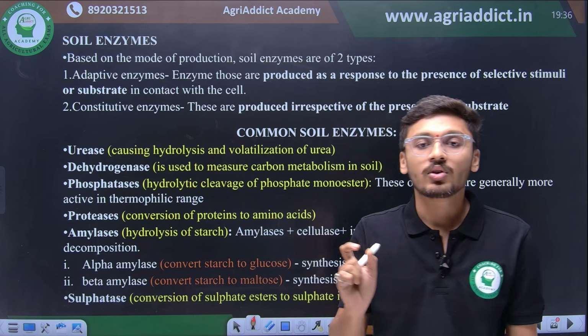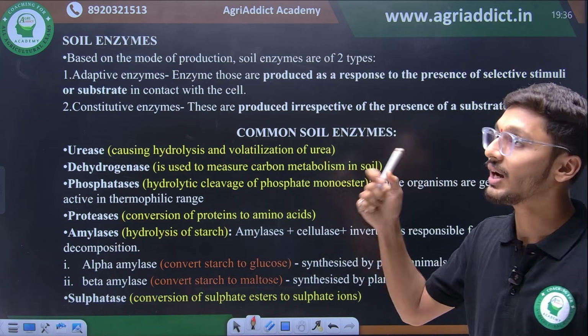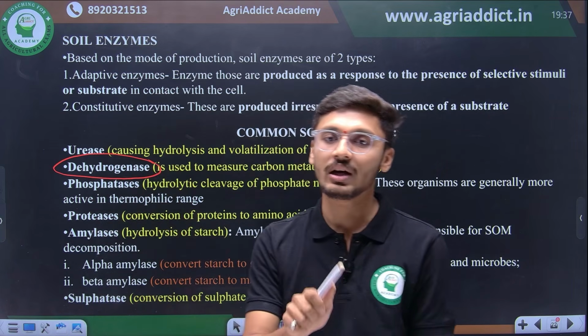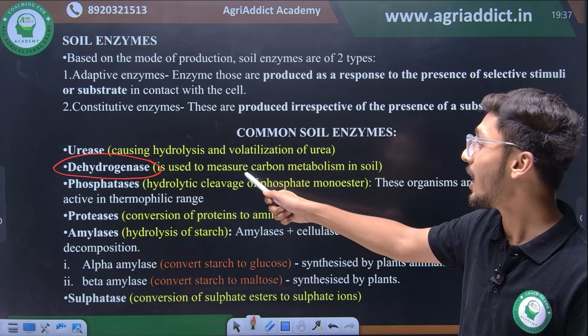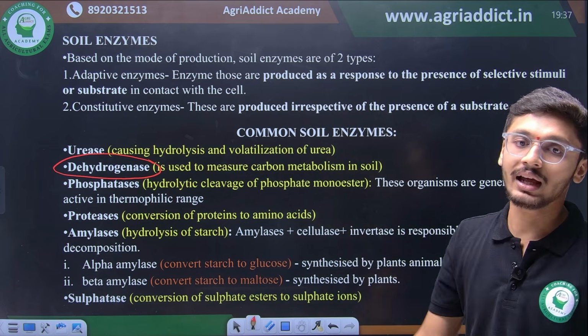So we know that the urease enzyme has an active role in breakdown and volatilization of urea. Then there is dehydrogenase. Dehydrogenase means removal of hydrogen. Removal of hydrogen means oxidation. So it is used to measure carbon metabolism by oxidation of organic matter.